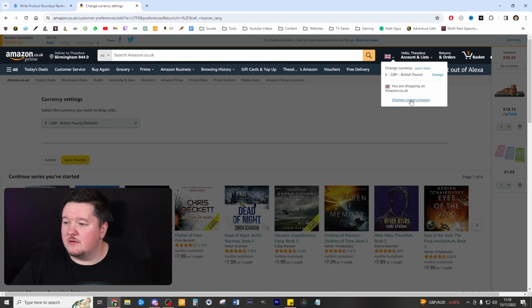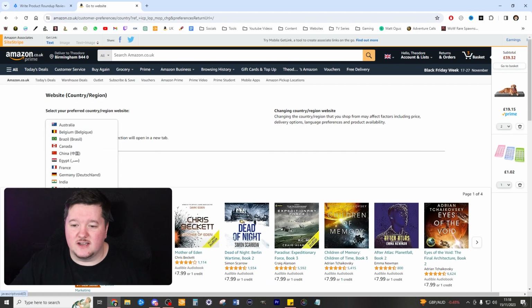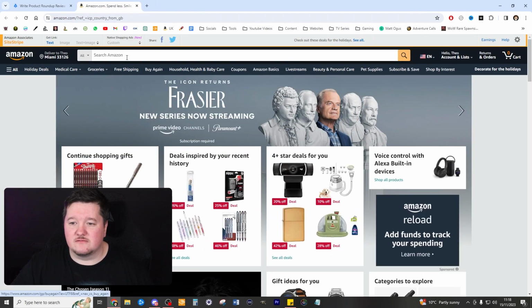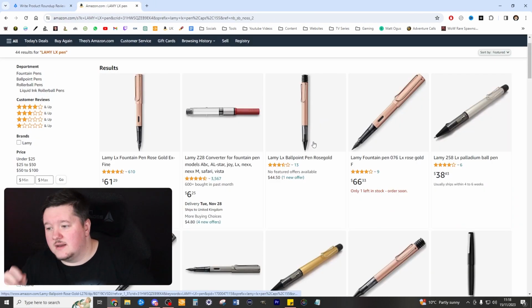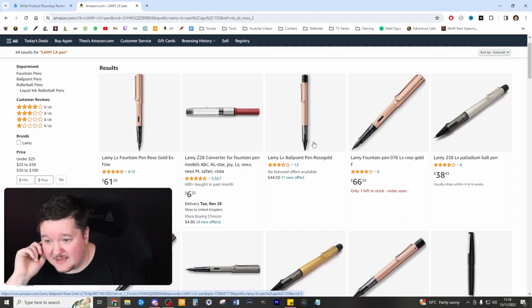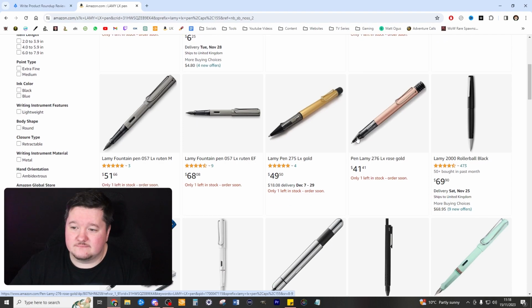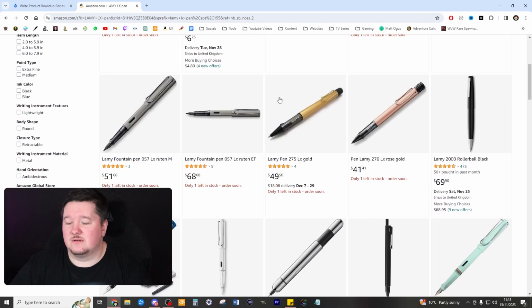As always, when I'm going to Amazon, I always change it to the United States, and I make sure that my address is the United States as well, as you will get different results if you have that. Now, it just so happens this actually looks like a really nice pen, to be fair. This actually does look like a really, really nice pen. I quite like that. Yeah, I think we can stick with that one.